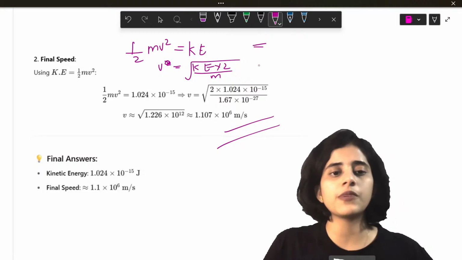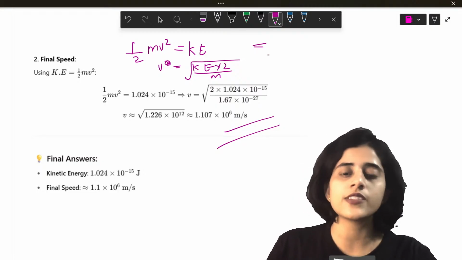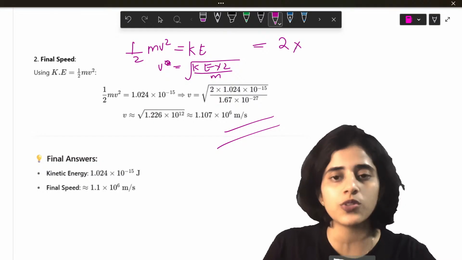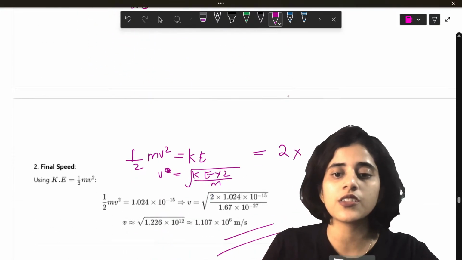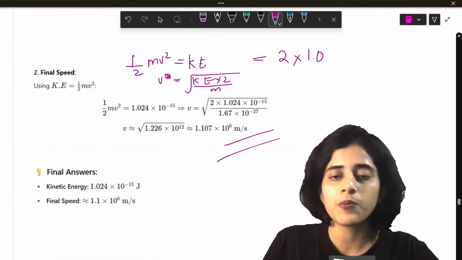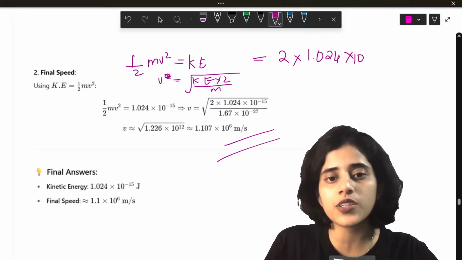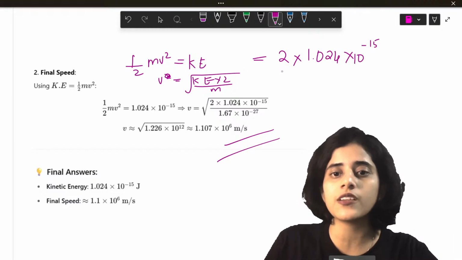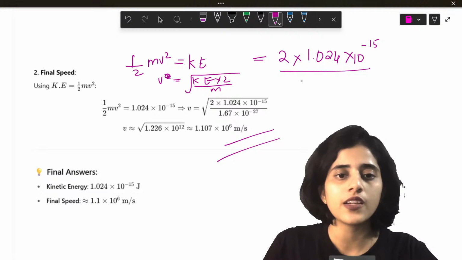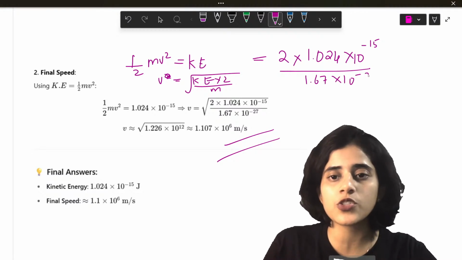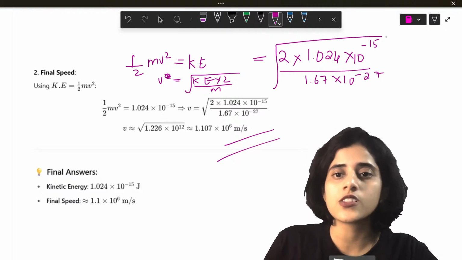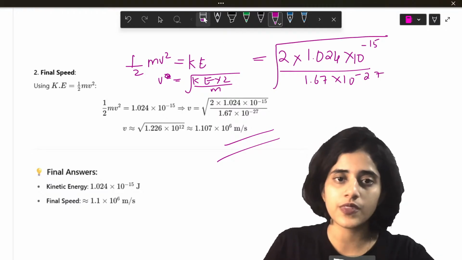So what will it be? It's going to be 2 into kinetic energy, which we already got, 1.024 into 10 raised to minus 15, the whole divided by mass, which is 1.67 into 10 raised to minus 27, square root of it.